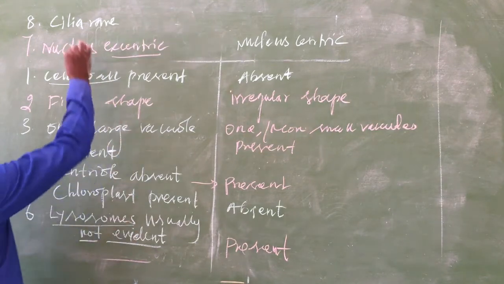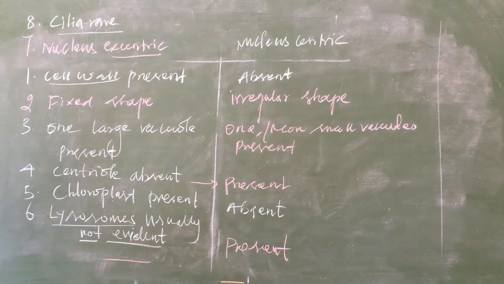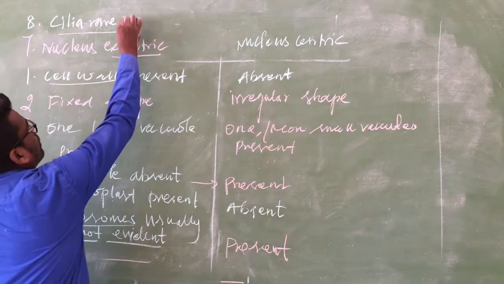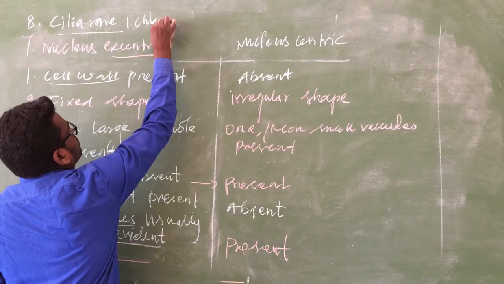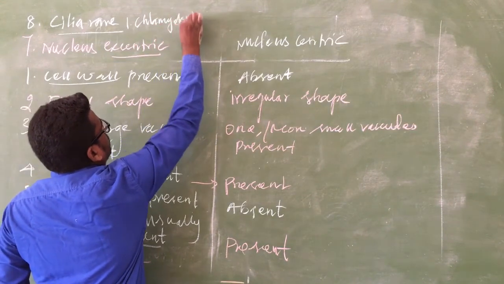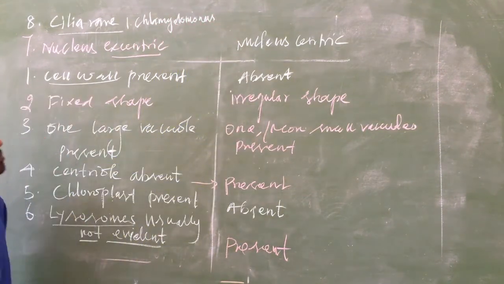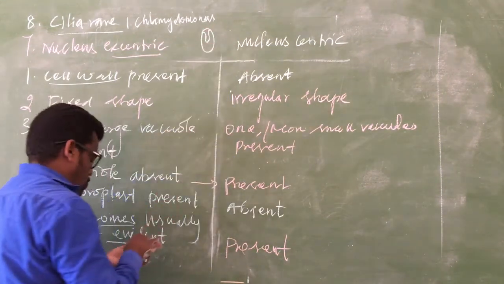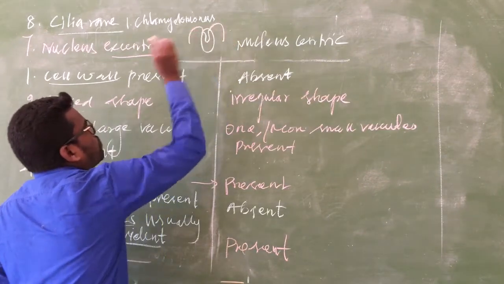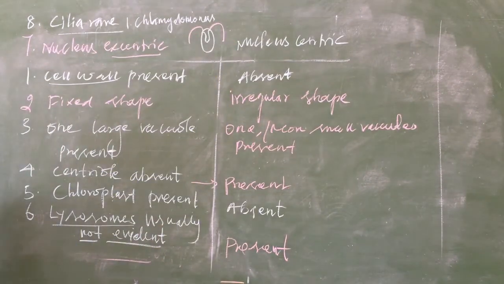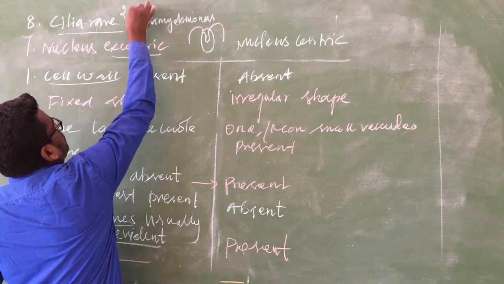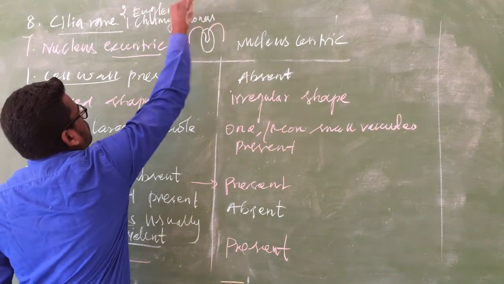But some plants have cilia or flagella. For example, Chlamydomonas. This is the structure of the Chlamydomonas. Here the flagella or cilia are present, which help for locomotion. And another one is Euglena.